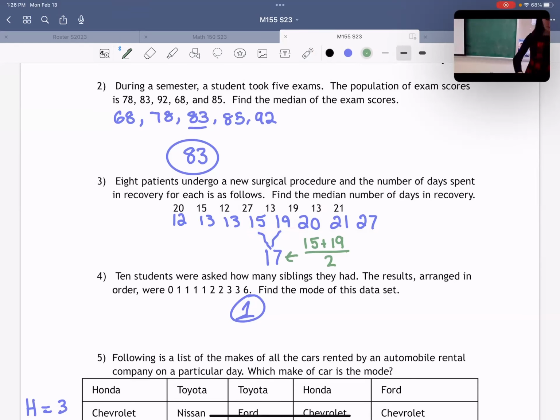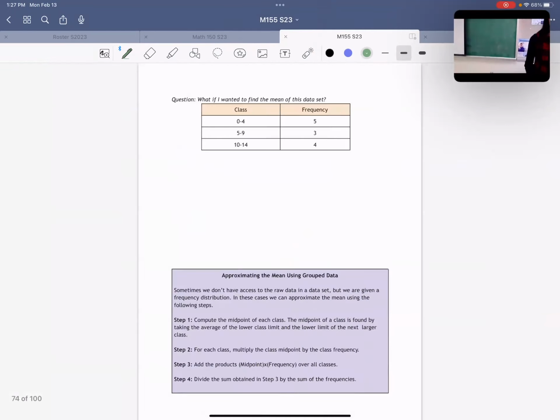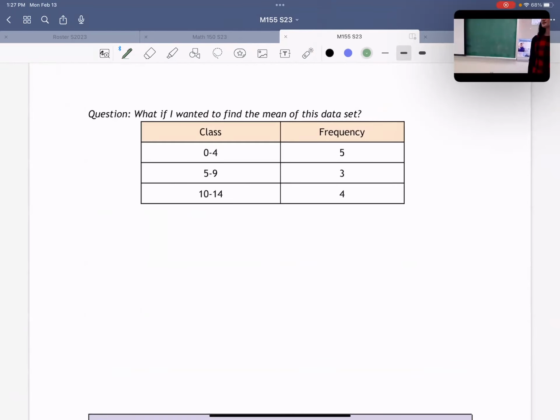All right. Now, I think these are words that we've at least heard before, and we've probably seen or at least tried to calculate these before. I'm going to give you a different question that you might not have seen before. Okay. Let's say instead of a list of numbers, we just have a little chart that tells us how many times each of these numbers happens. And I wanted to find the mean.